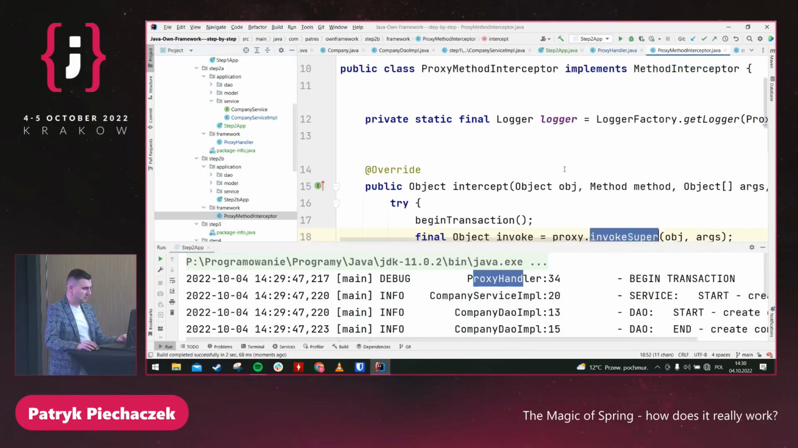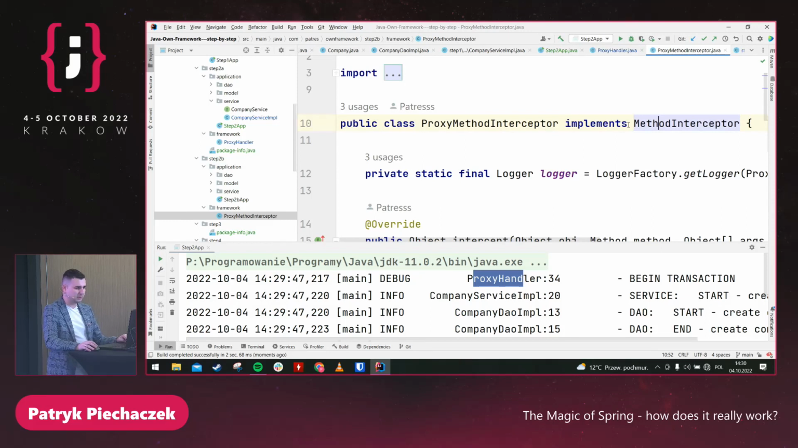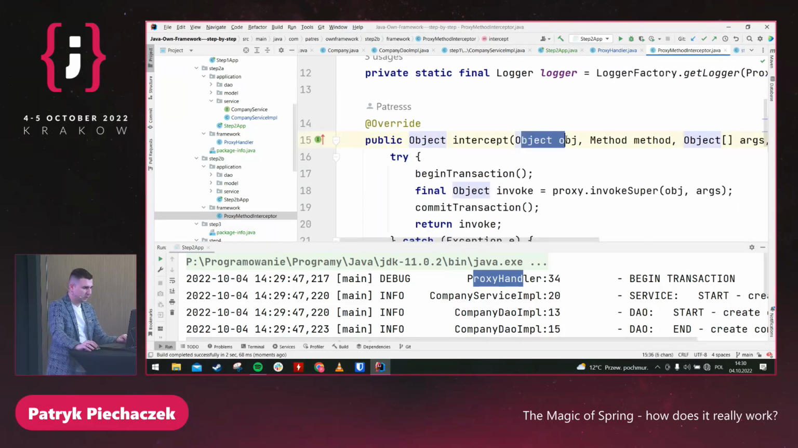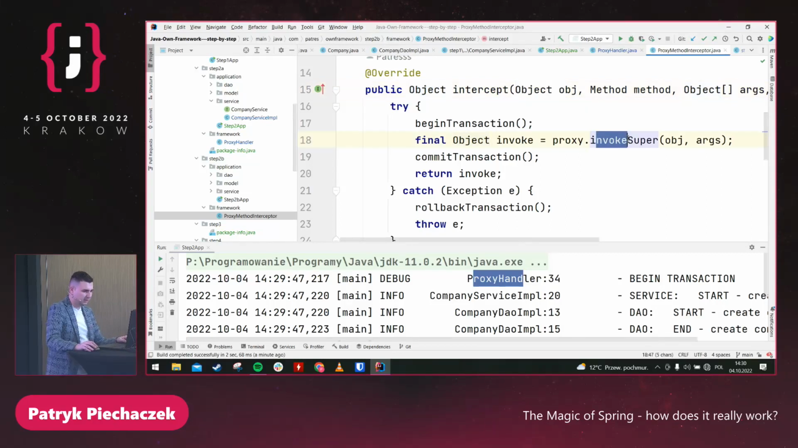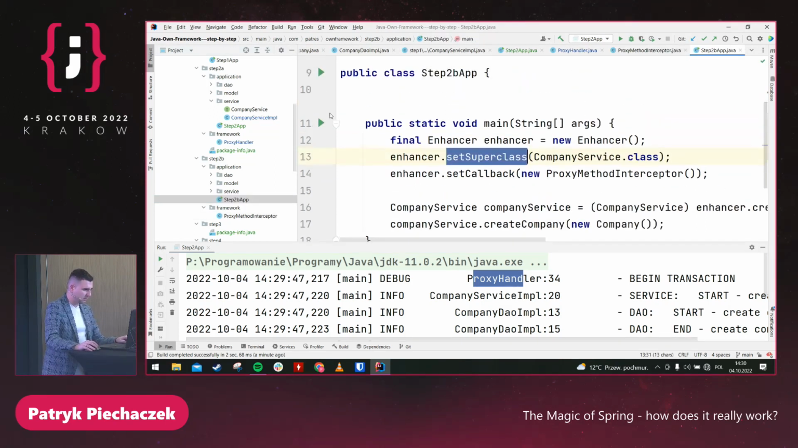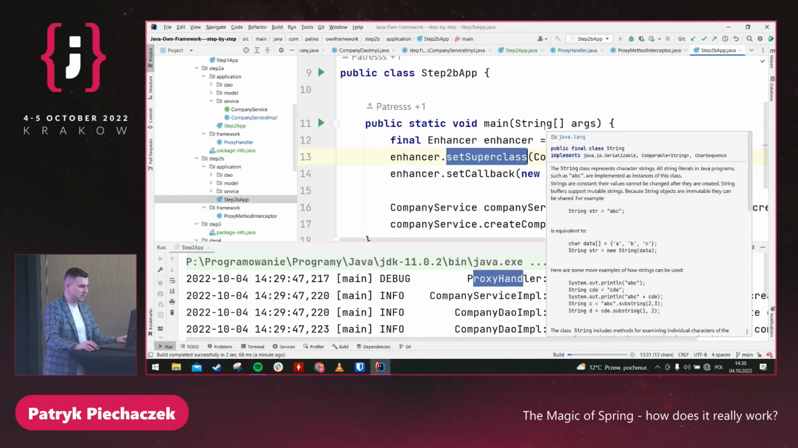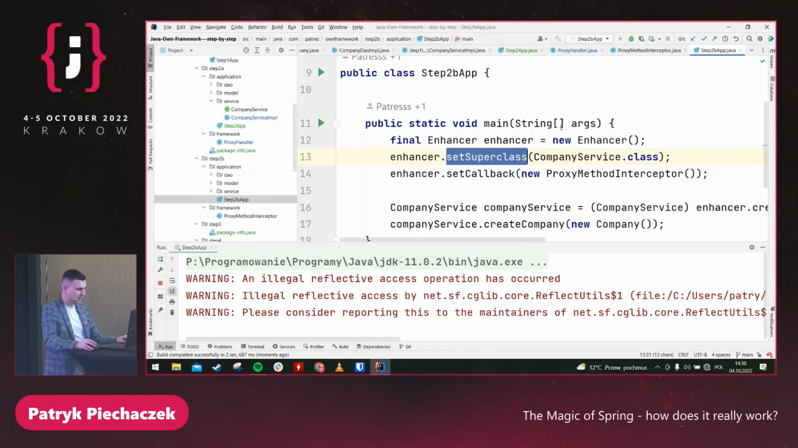It's almost the same, but we implement MethodInterceptor. And here we have the object. We don't need to store it in the constructor. And the main difference is here, invoke super. Because with Dynamic Proxy, we are working with interfaces. With CGLib, we are working with an extended class. So you can see that we have invoke super. So let me run the application. We should have exactly the same result.